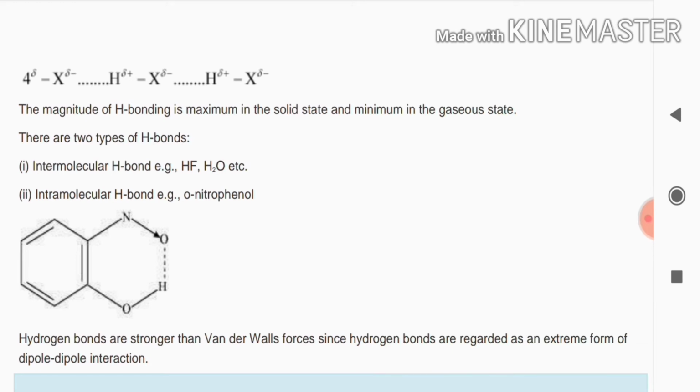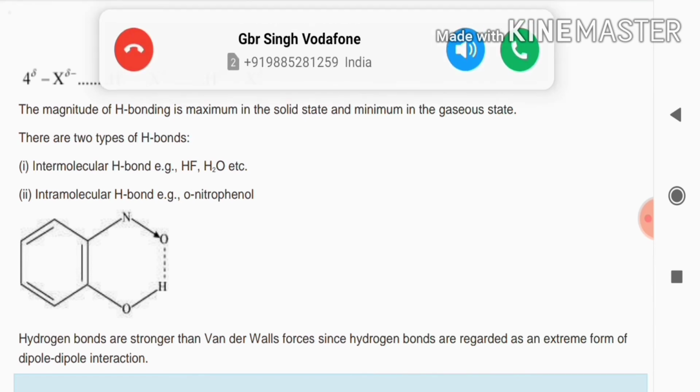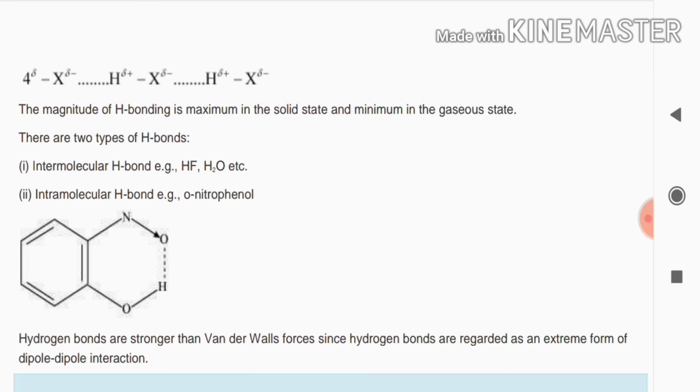Now when we observe intramolecular hydrogen bonding, it cannot be produced by the addition of foreign atoms. So this kind of bond is always produced inside the compound. For example, when we observe orthonitrophenol as the compound, in orthonitrophenol there is the presence of oxygen as well as hydrogen. So in between the oxygen and hydrogen there is the existence of the bond. This kind of bonding is called hydrogen bonding. This is very strong as compared to the remaining bond, that is nothing but the van der Waals force of attraction.